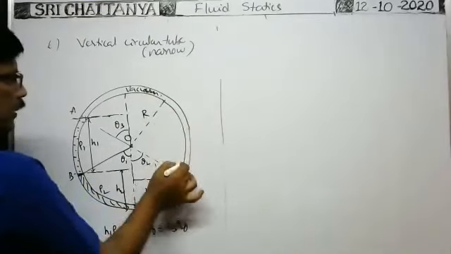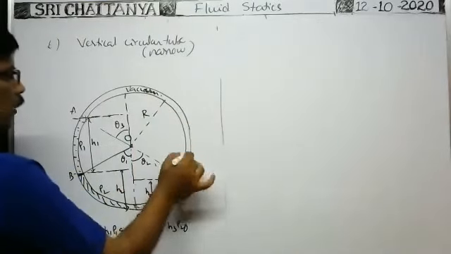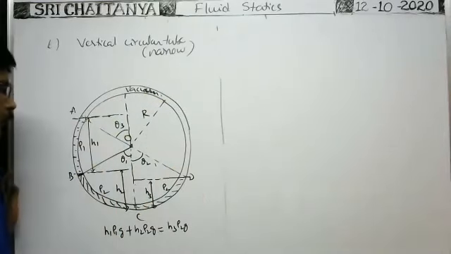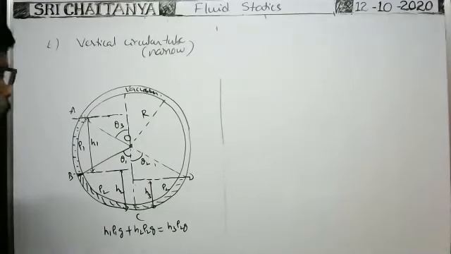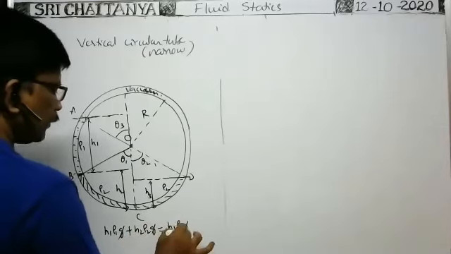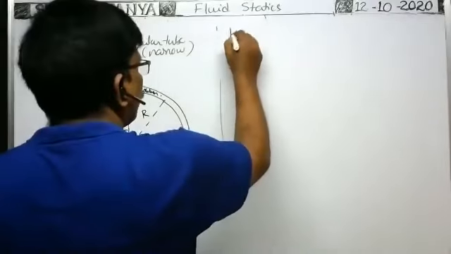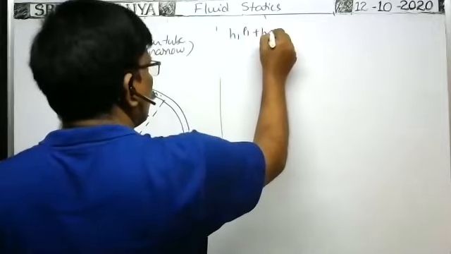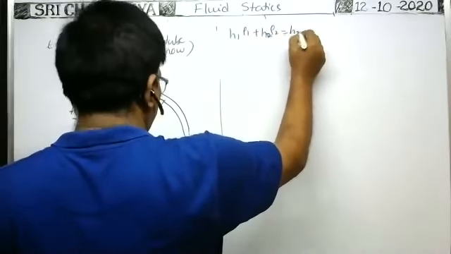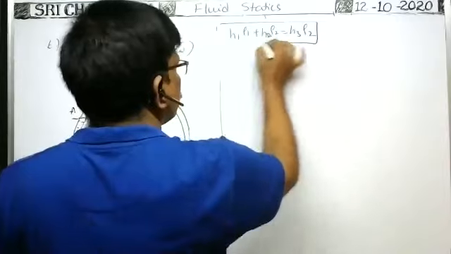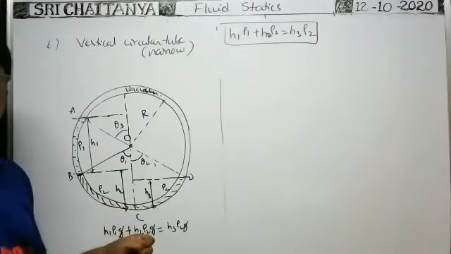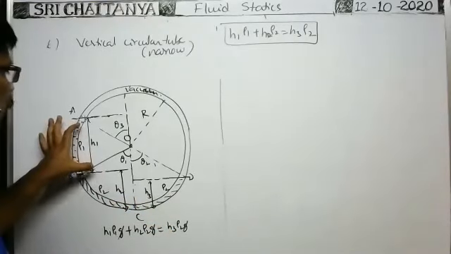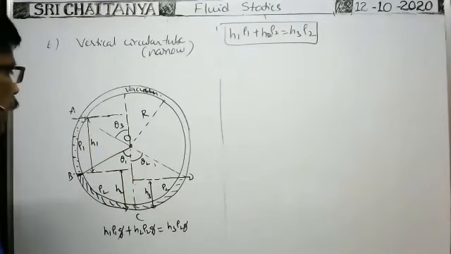As it is a vacuum, no pressure acts on this surface and on this surface. If any pressure acted, it would have to be added here and here. Now cancel g on both sides. Then you will get H1 ρ1 plus H2 ρ2 is equal to H3 ρ2. This is the equation. But writing this formula is not what is asked here; we can write it easily. How we can find H1, H2, H3, that is the important point here.